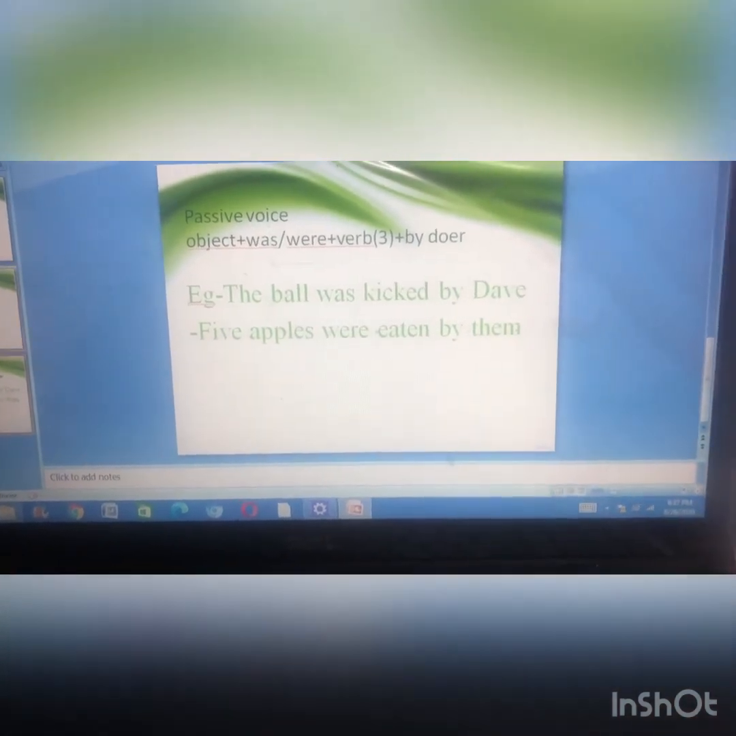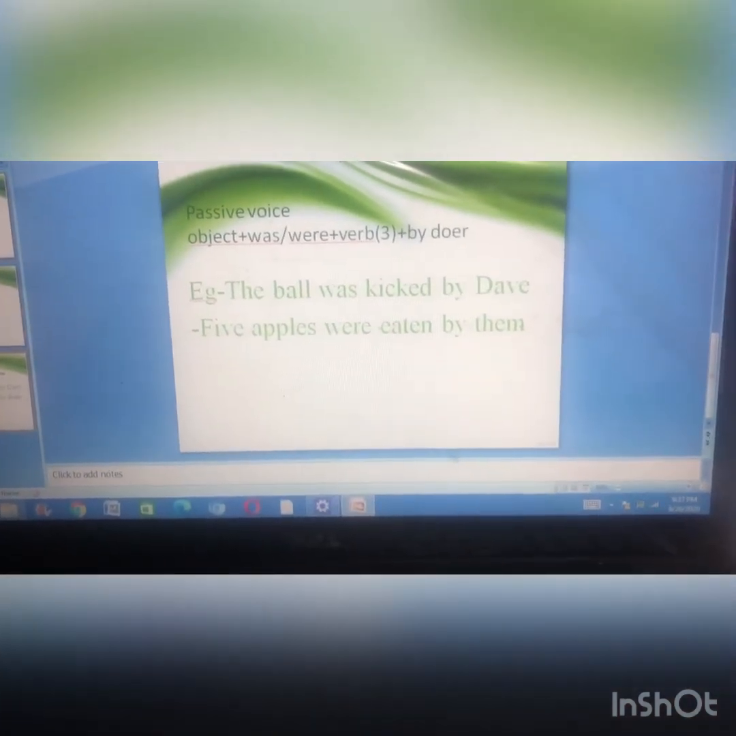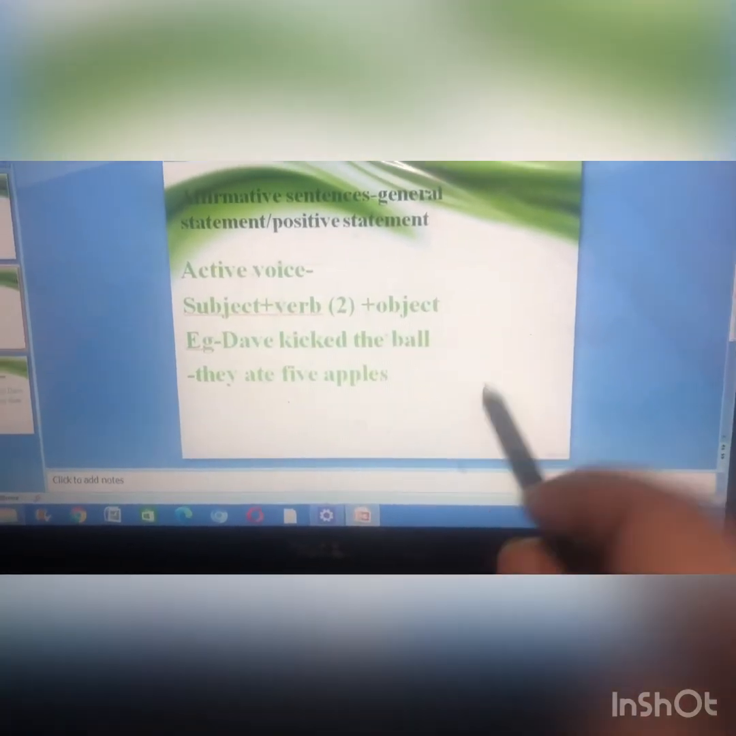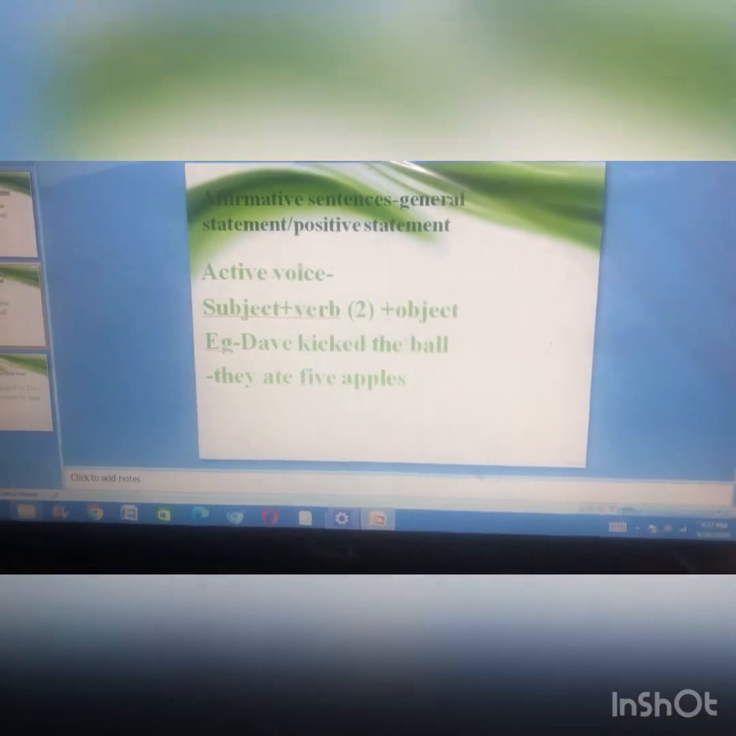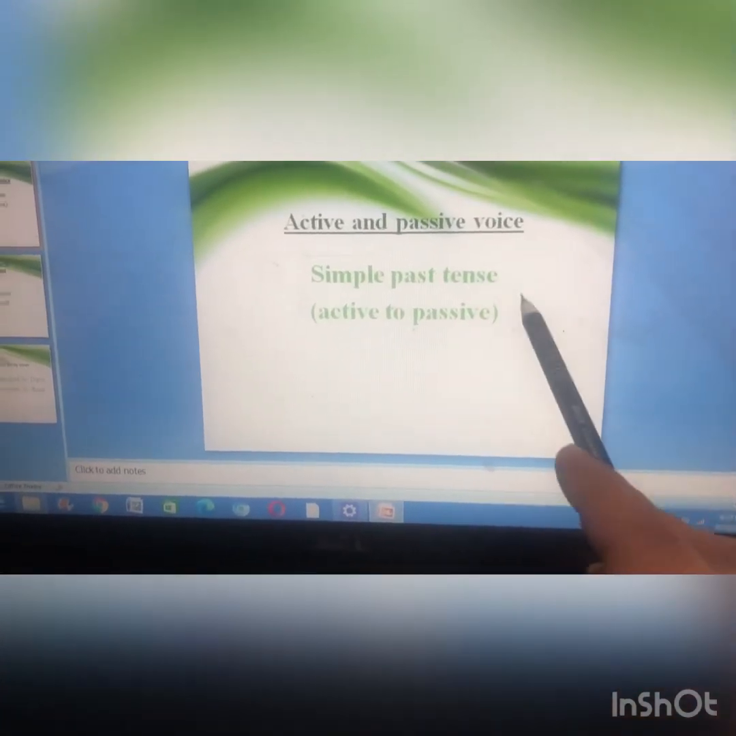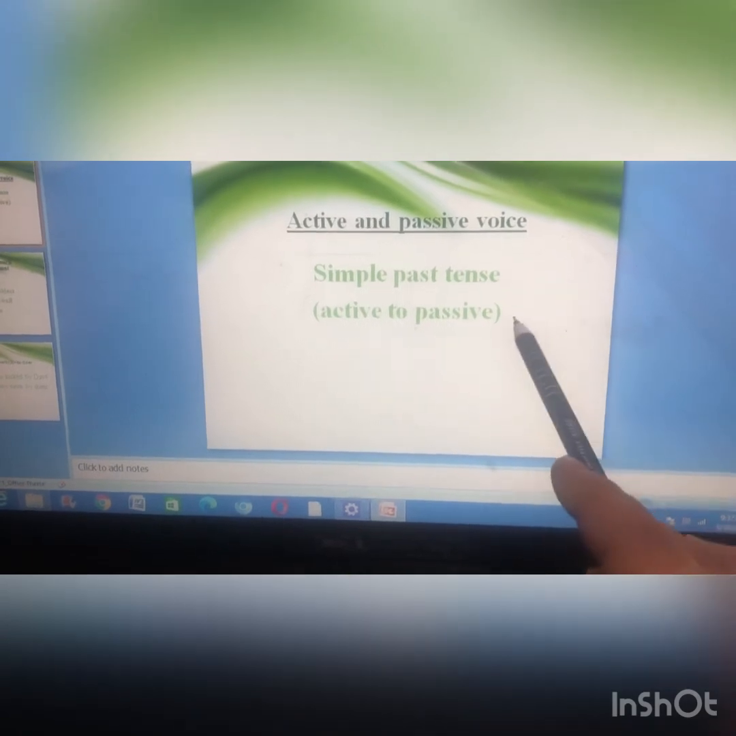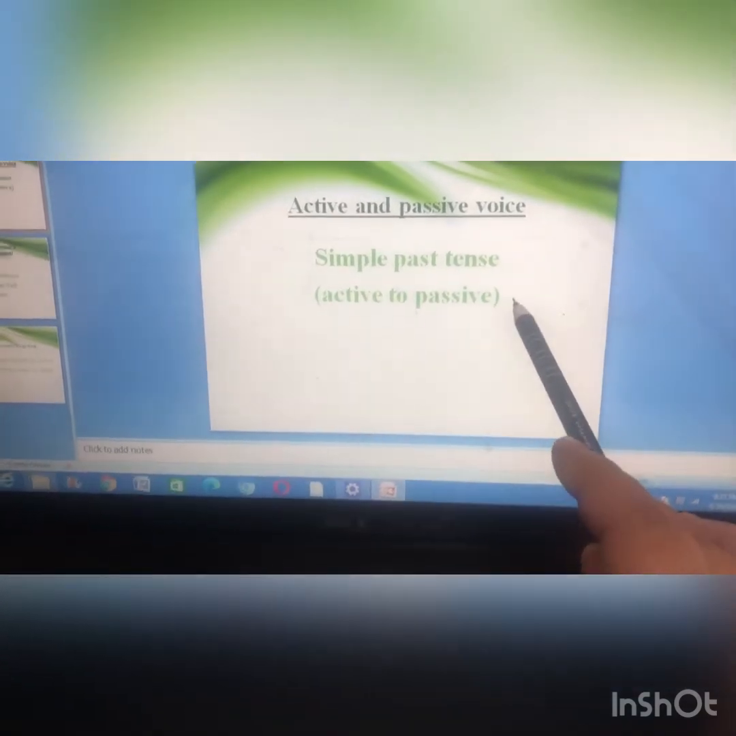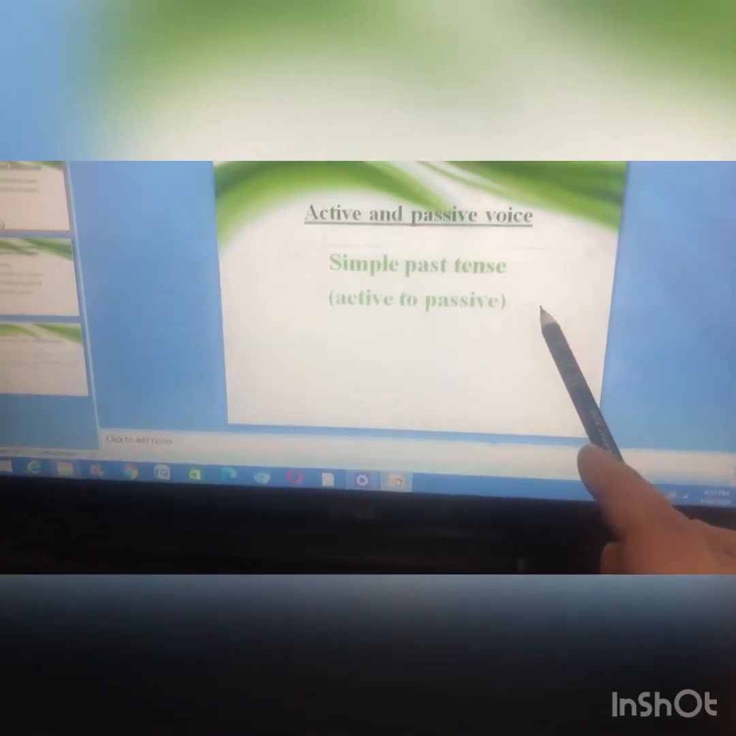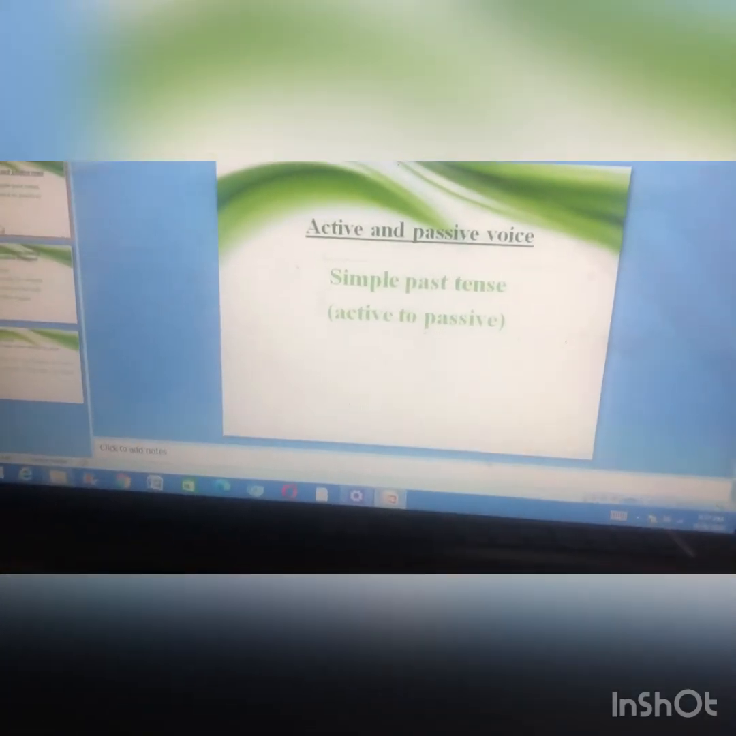Now children, this is the format of active and passive voice in simple past tense. We'll stop here. You'll do the exercises based on this. Today we've done affirmative sentences, and tomorrow we'll take up negative and interrogative sentences. Okay children.